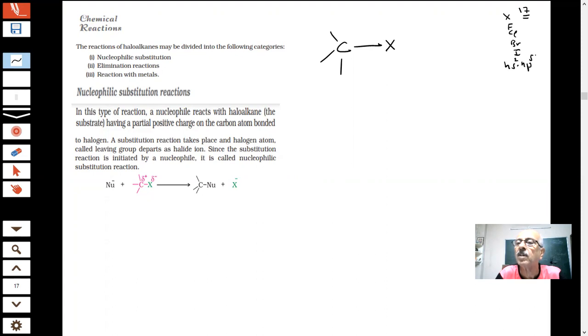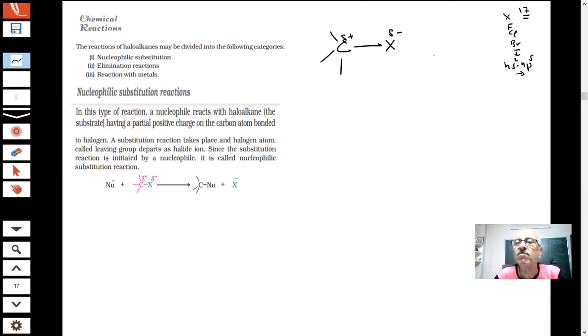They need only one electron to go to the next inert gas configuration. This is more electronegative than this, students. We know about it. What is going to happen? Carbon is positively charged, halogen is negatively charged, students.